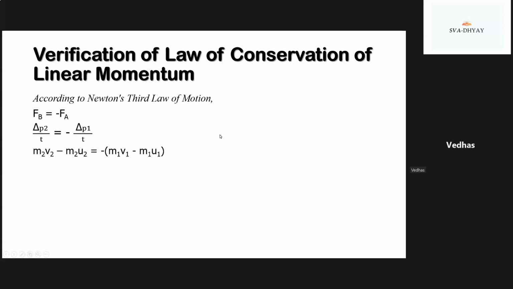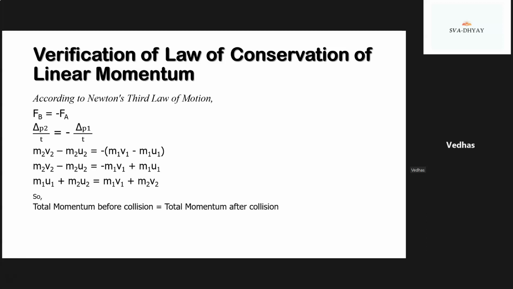Now t gets cancelled. So writing the values, m2 v2 minus m2 u2 equals minus bracket m1 v1 minus m1 u1 bracket close. So m2 v2 minus m2 u2 equals minus m1 v1 plus m1 u1, and here the sign gets changed. So the final value we get is m1 u1 plus m2 u2 equals m1 v1 plus m2 v2. So total momentum before collision equals total momentum after collision.